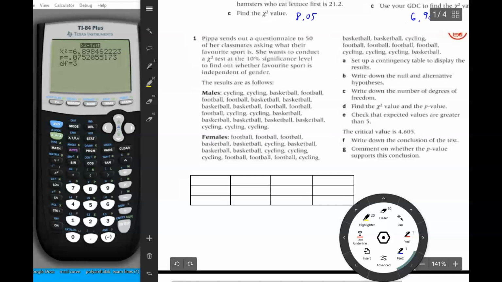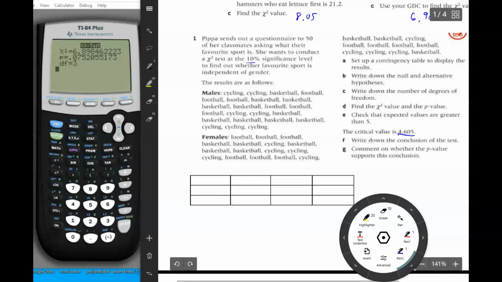So the first thing, this is almost like an IA here, okay? Now remember, the 10% significance level is just to tell us what the critical value is, but in an IB exam, they're going to tell you what the 10% significance level corresponds to. So you're going to compare that later to the p-value when you need to. Okay. So first of all, we don't need to use that for anything.